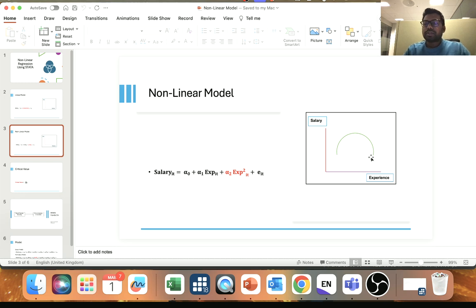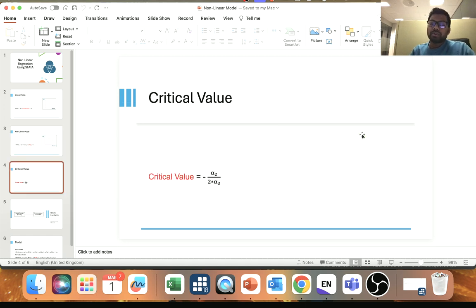Now if you consider the example of experience and salary, if you have certain experience, then your salary is going to increase, but after a certain point your salary is going to decline. We call this a critical point, and you need to find the critical point. To find the critical value, this is the formula I'm going to explain later: alpha 2 divided by 2 times alpha 3.